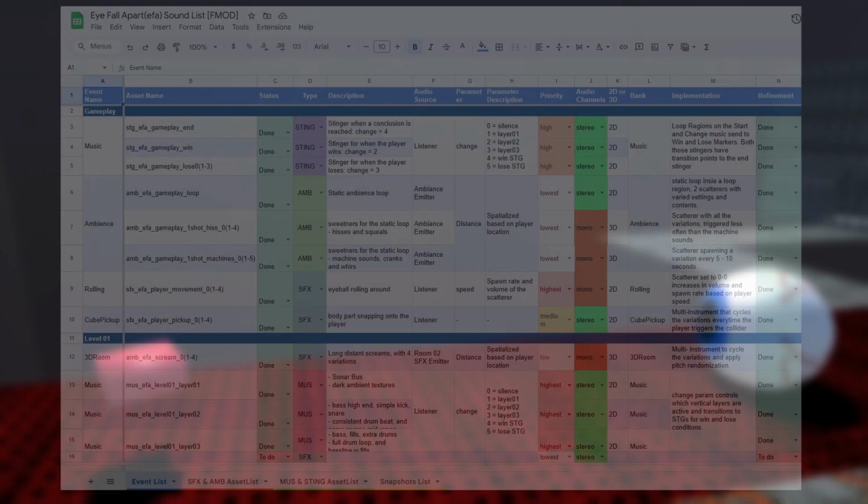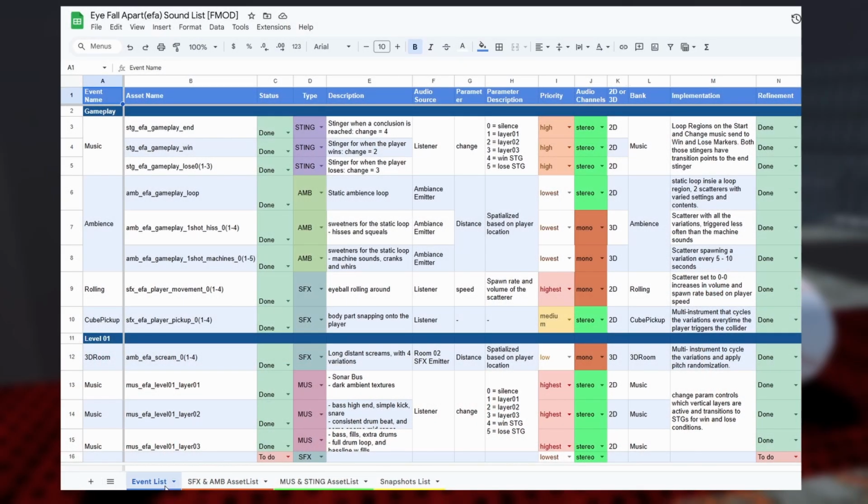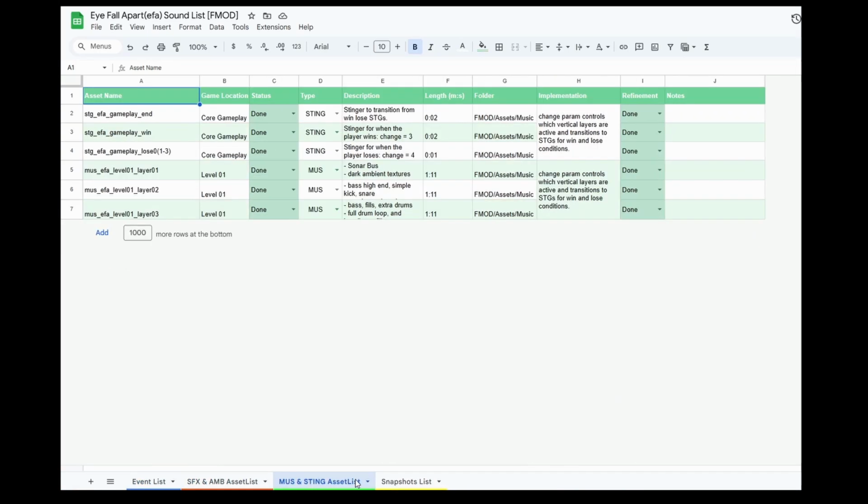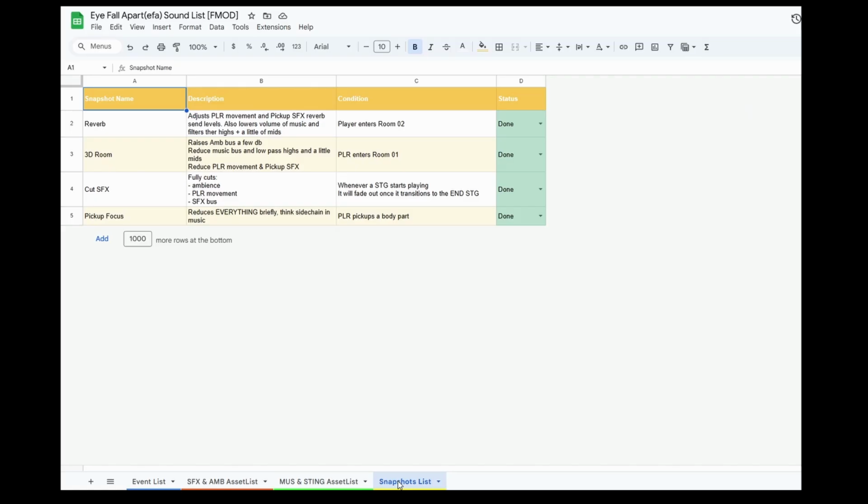Even though this is a small project with only 31 audio assets, a sound list was essential to keeping track of the project's progress, revisions, implementations, and managing the scope. We can break down the game's audio into 5 main groups: rolling, pickup, ambience, 3D room, and music. Let's start with the player's movement sounds in the rolling event.